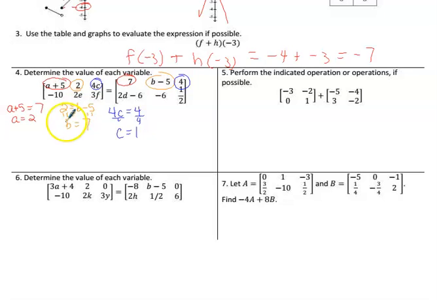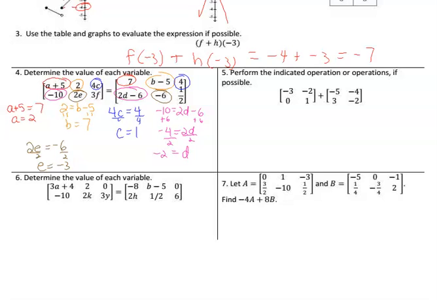Now we go to the bottom row. Negative 10 has to equal 2d minus 6. Negative 10 equals 2d minus 6. So we add 6 to both sides. So negative 4 is equal to 2d. Divide by 2, divide by 2. You get d is equal to negative 2. The next one, the bottom middle and the bottom middle, 2e has to equal negative 6. 2e equals negative 6. Divide by 2, divide by 2. Negative 6 divided by 2 is negative 3.